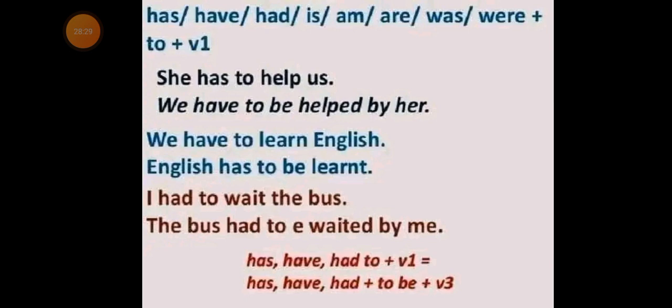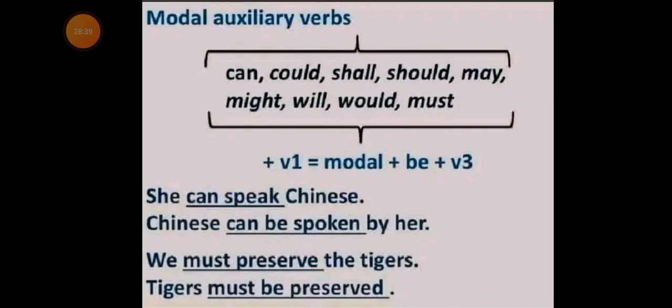Now, having known this, consider the uses of these auxiliaries in the sentences and observe the changes in the subjects and the objects in the sentences. Now, let us consider the use of modal auxiliary verbs in the formation of active and passive voices.